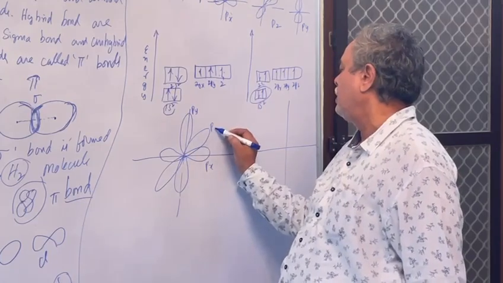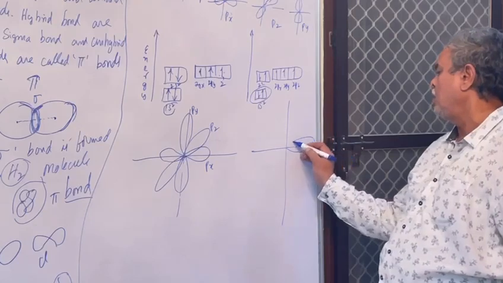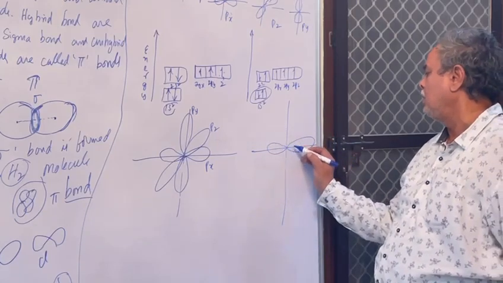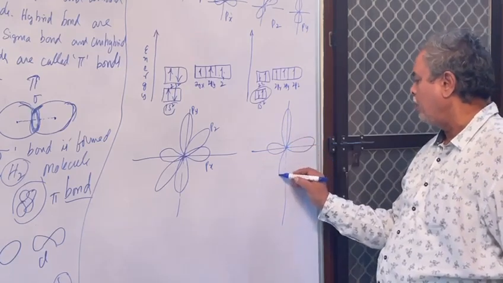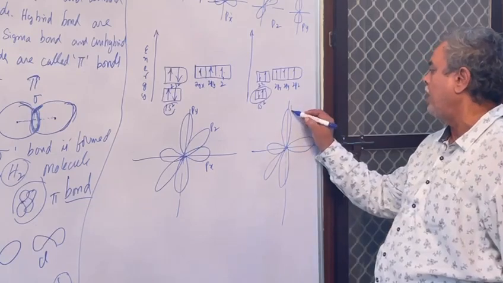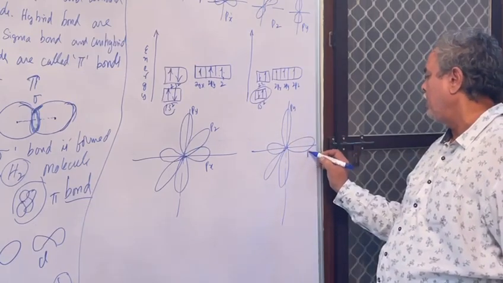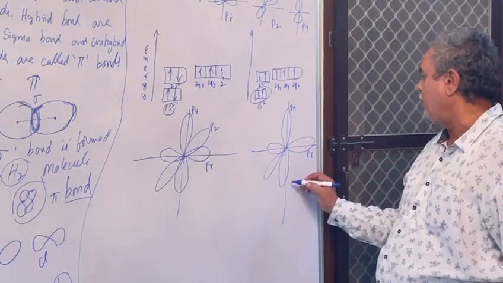Here also, this is p of x, here p of y, here p of z, and here p of x, p of y, p of z.